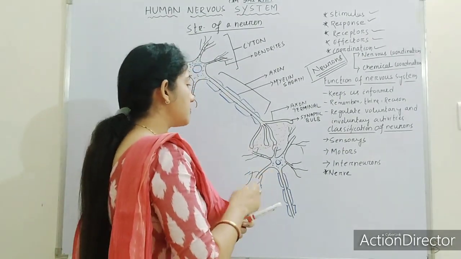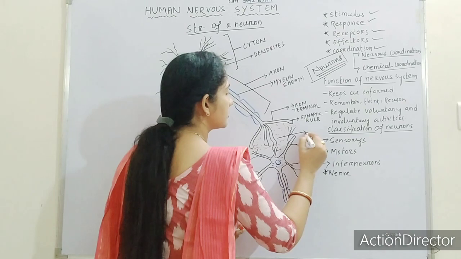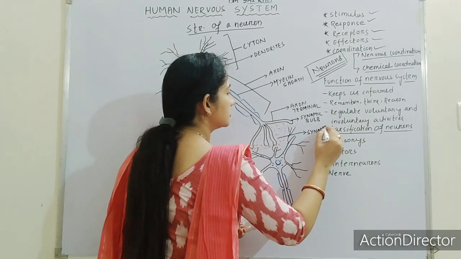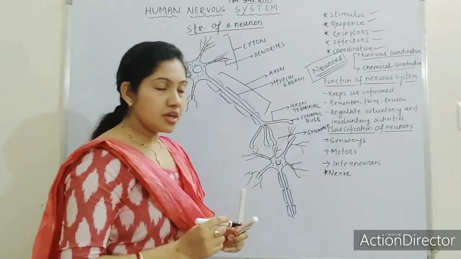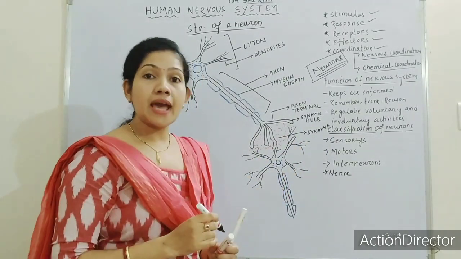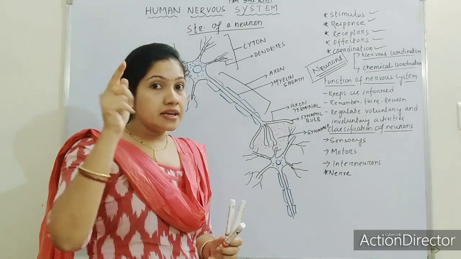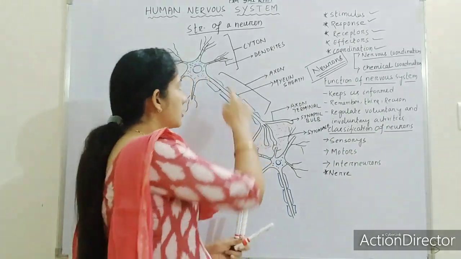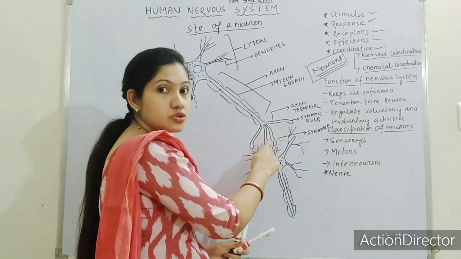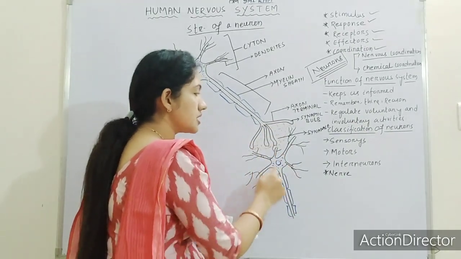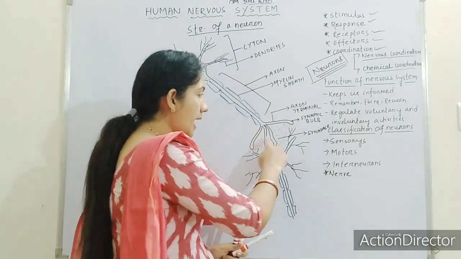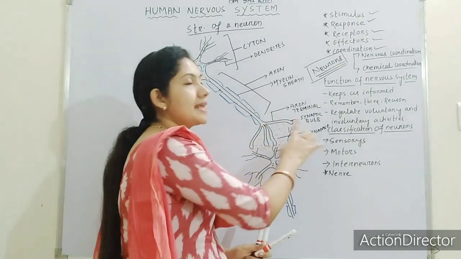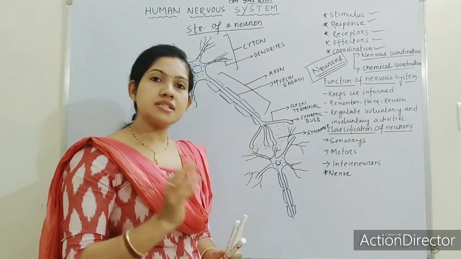The synapse is the gap between the ending of one neuron and the starting of another neuron. This is one nerve cell, this is one neuron, and this is another nerve cell, another neuron. So the gap between the two neurons is known as the synapse, or we can also call it the synaptic cleft.